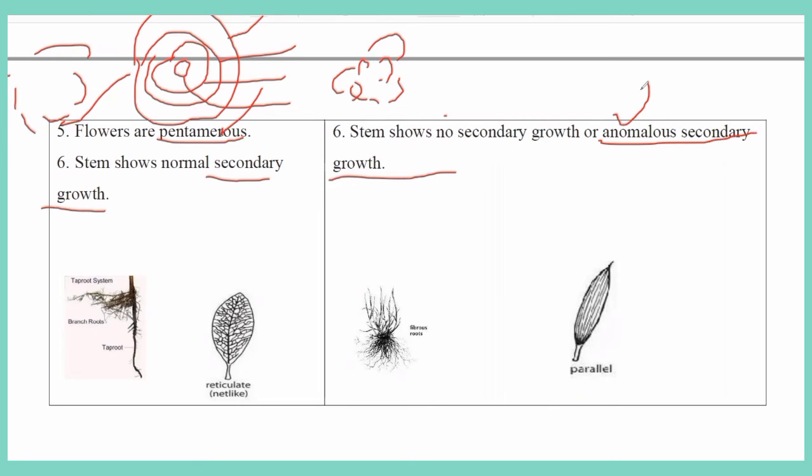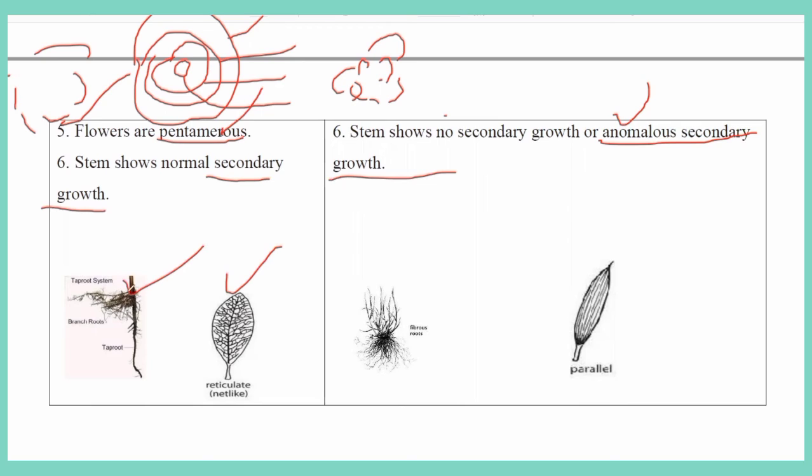So stems of monocots exhibit false anomalous secondary growth, whereas dicot stems exhibit true secondary growth.